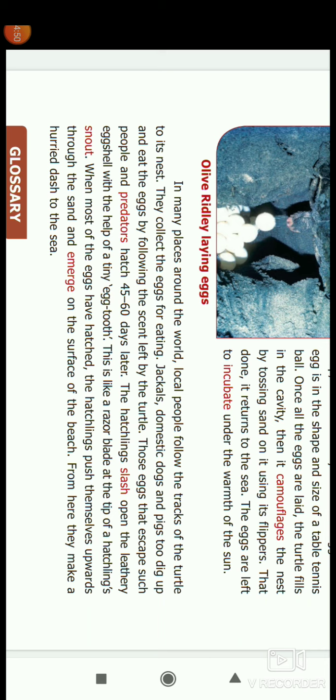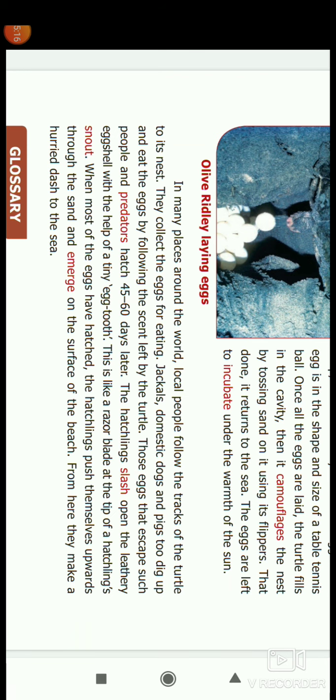After that, animals follow the sea turtle's track and take the eggs for eating. Jackals, domestic dogs and pigs take the eggs and eat them for food. Some eggs escape from the predators. Within 45 to 60 days, the eggs incubate and warm.